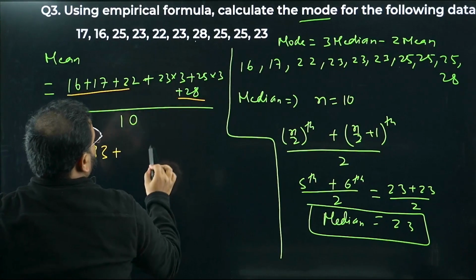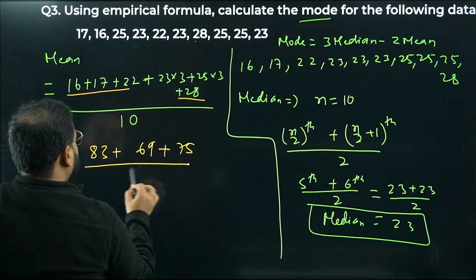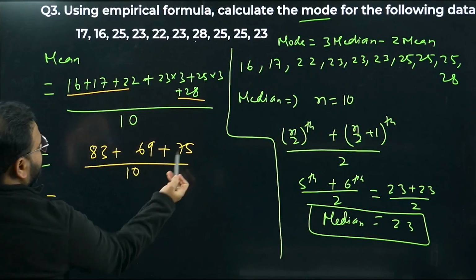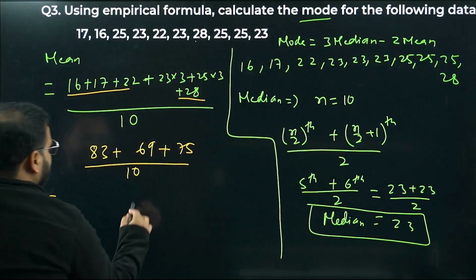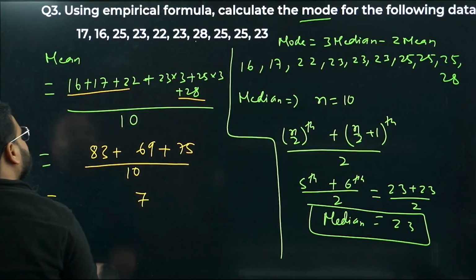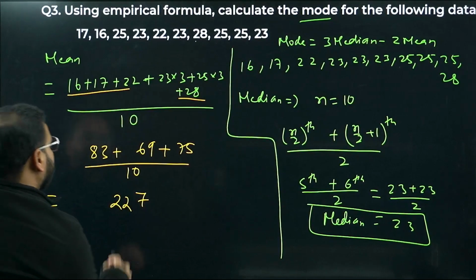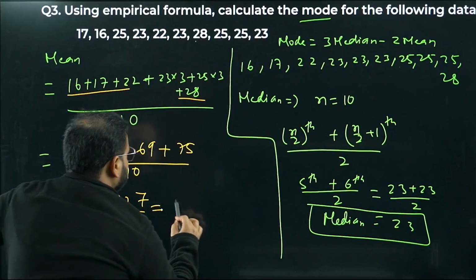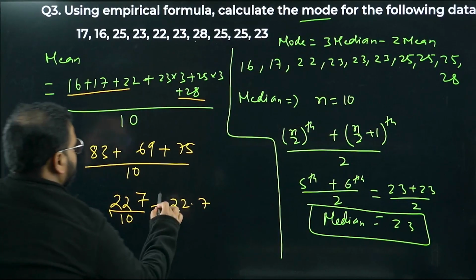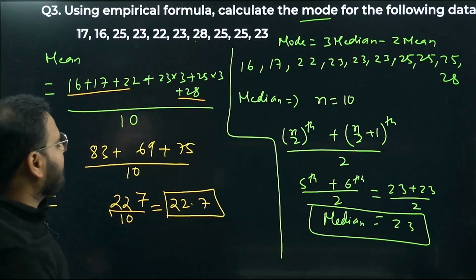What about this? 20 times 3 will be 60, and with 75 by 10. 9 plus 5 is 14, plus 3 is 17, carry is 1. 7 plus 1 is 8, plus 6 is 14, plus 8 is 22. Correct? Divide by 10. 22.7 is the value of the mean.